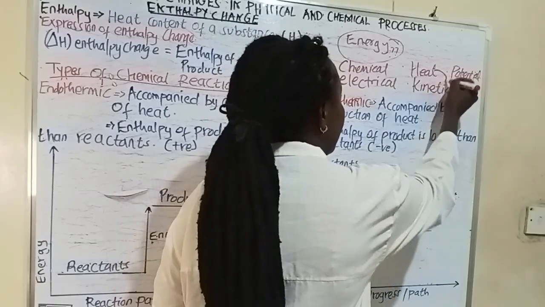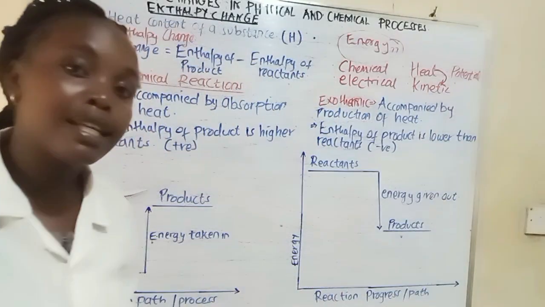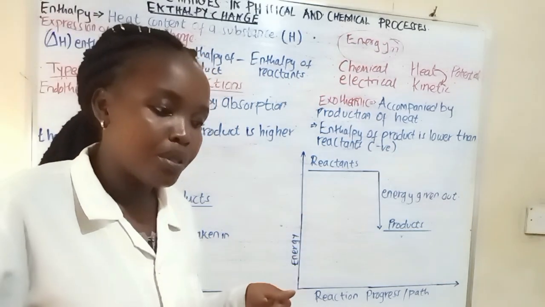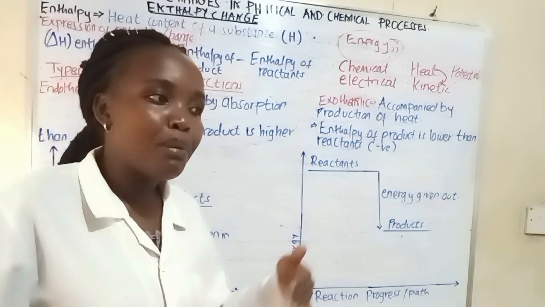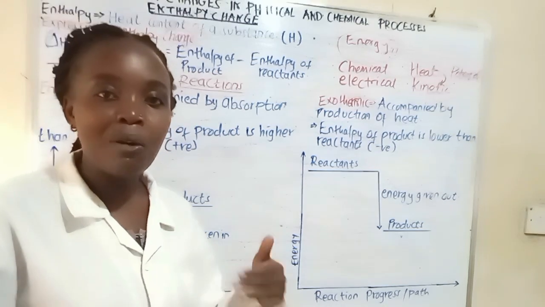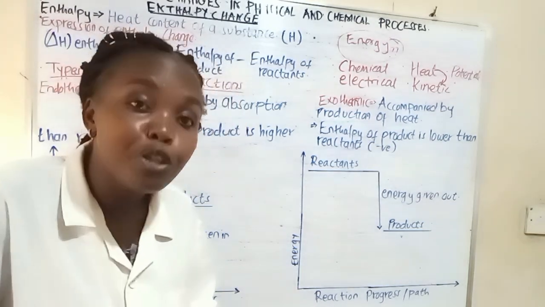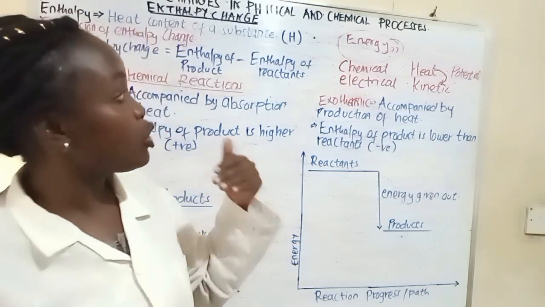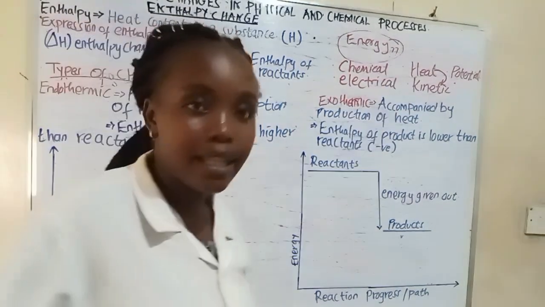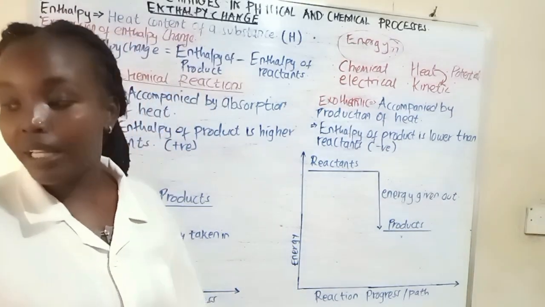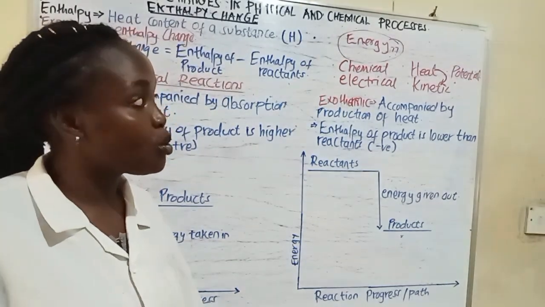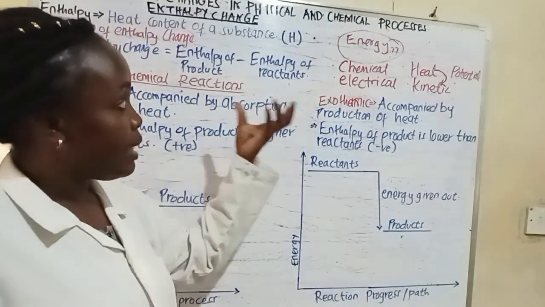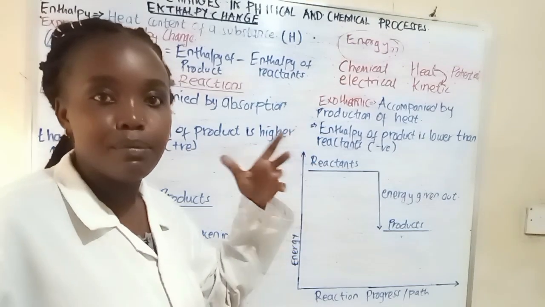For example, we can convert heat energy to what? We can convert heat energy to kinetic energy. So we are talking about chemical reactions. Let me give you an example. Let us talk about a combustion reaction. When you're burning or lighting a candle, what happens? It leads to the production of which type of energy? We have heat energy. Another type of energy that is going to be produced is light energy. So that is what energy basically is.